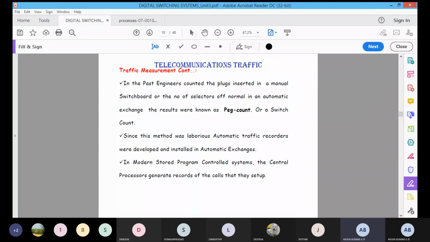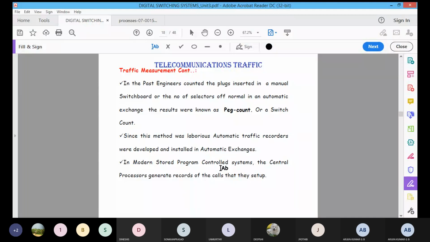Since this method was laborious, automatic traffic recorders were developed and installed in the automatic exchanges. Now they use automatic traffic recorders to count the number of calls. In the modern stored program control, the central processor records all the calls that are set up. Nowadays in modern digital exchanges, what happened? Initially we were using SPC, the stored program control system, in which the central processor records all the calls.